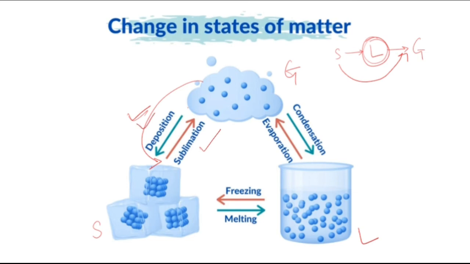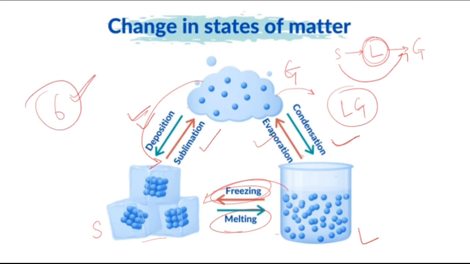This is very common: when the solid gets converted into liquid, we call it melting. And when the liquid gets converted into solid, we call it freezing. And now let's have a look at the liquid-gas association. In this case, when the liquid gets converted into gaseous state, we call it evaporation. And when the gases convert into liquid, we call it condensation. Alright, so these are the 6 terms associated with the change of state of matter. So you must remember all the 6 of them.